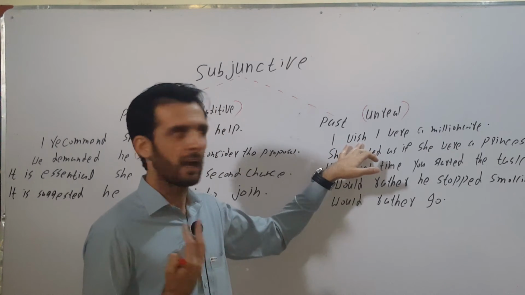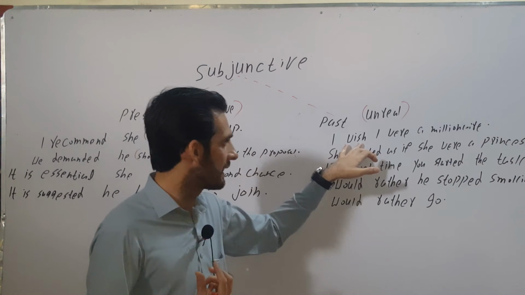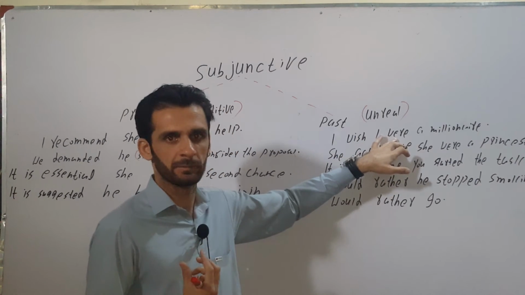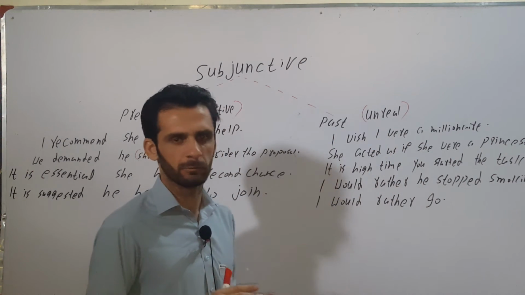I wish I were a millionaire. I am not a millionaire, I am just imagining it. Therefore, I have used past subjunctive construction. I were, not I was. I had been is also possible.